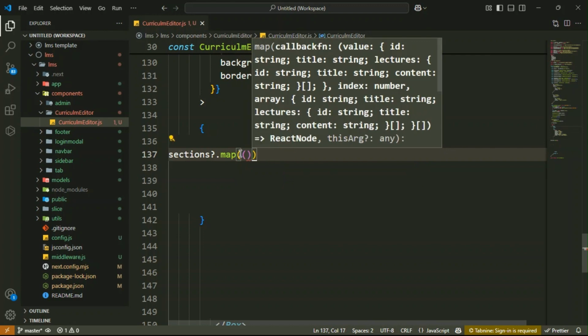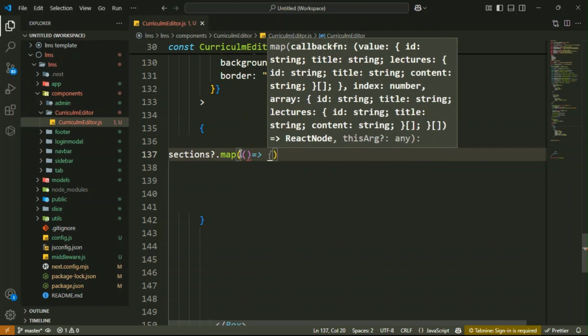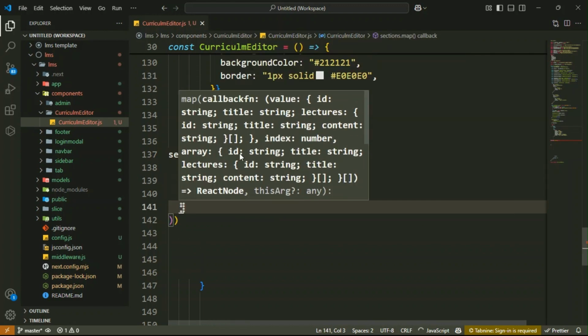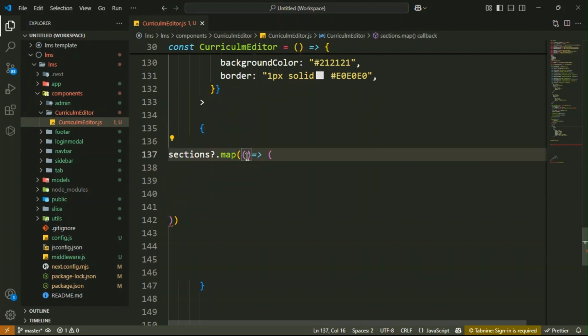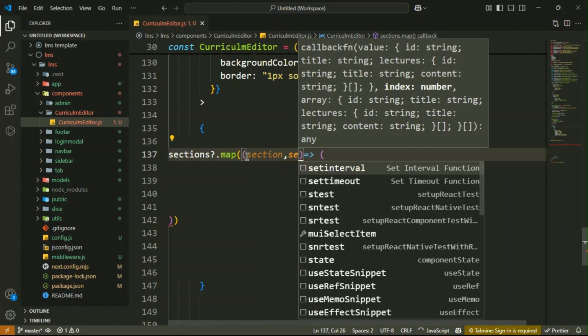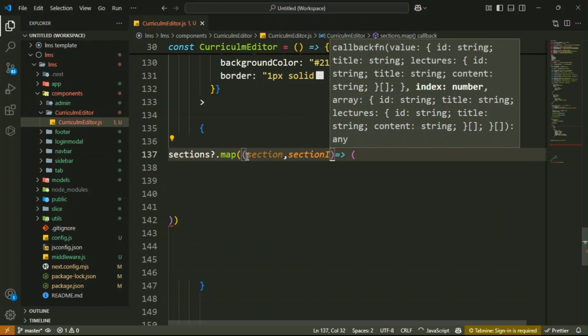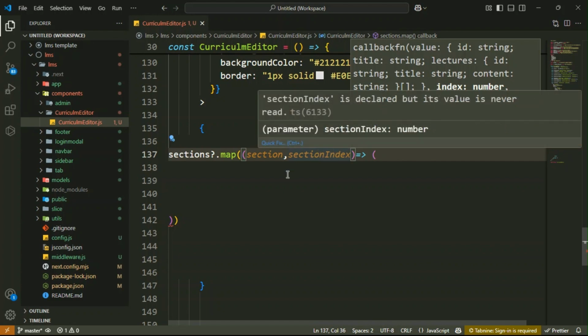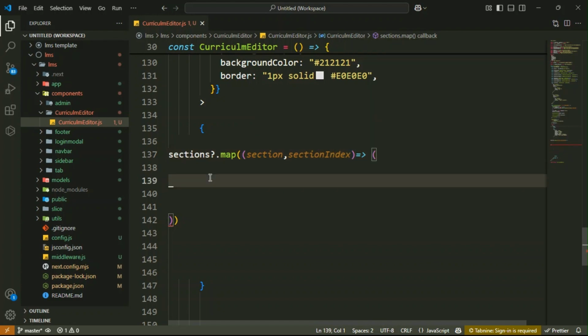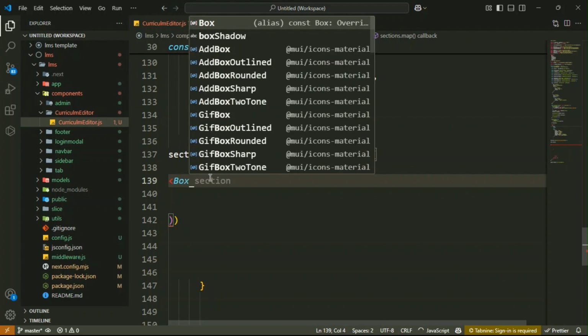Inside it, make it an arrow function. Here you are able to access the section as well as the section index. You can write anything, like just write i or index or section index. Then inside it you have to create the Box. So let's create the Box component.